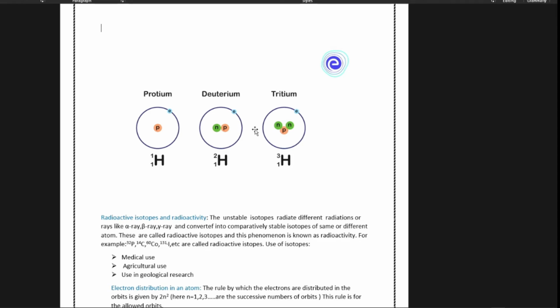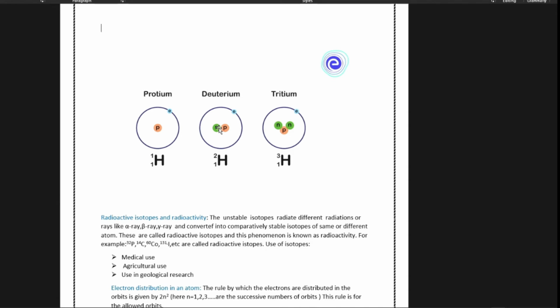If you see this figure, we can easily understand protium, deuterium, and tritium. What is an isotope actually? Hydrogen. There is a hydrogen which has only one proton and only one electron. The electron number will be only 1 in hydrogen as it's not charged, with one proton, and there is no neutron present here.